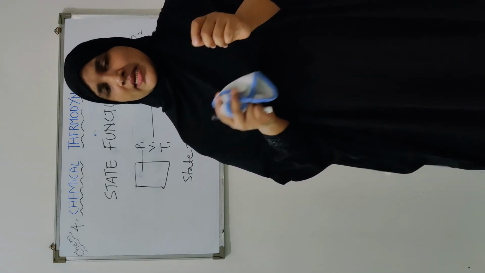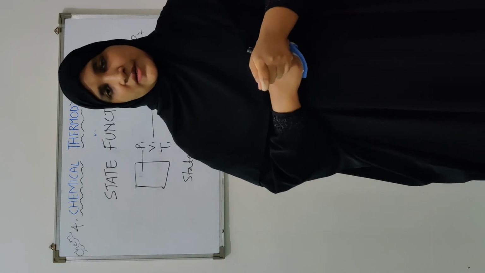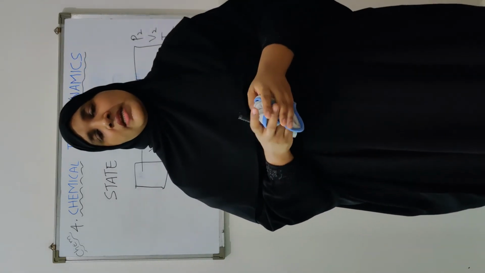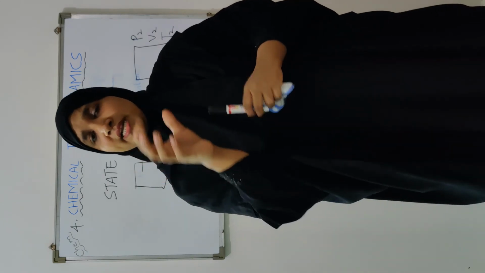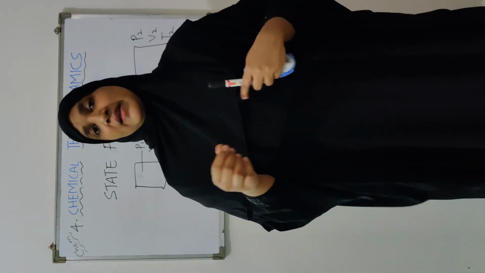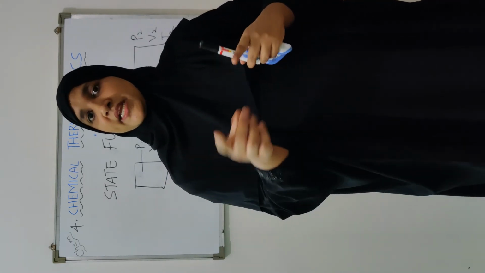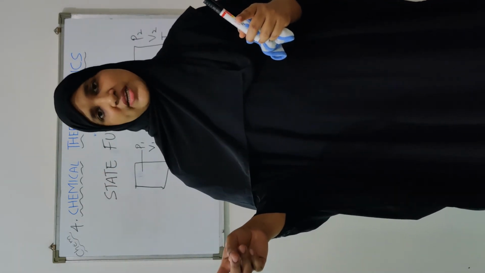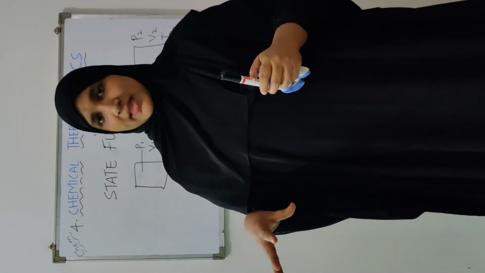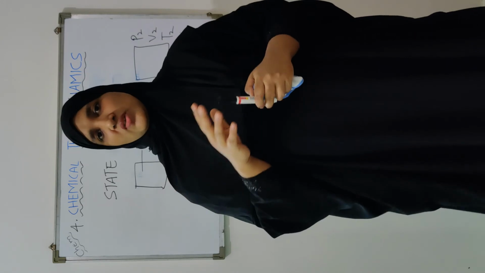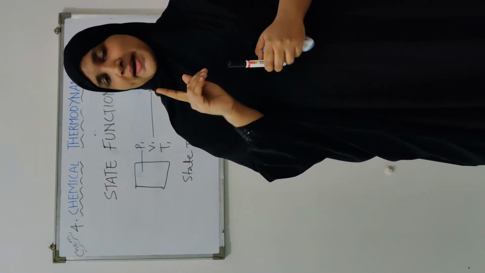Okay. Another kind of functions are also there which are known as path functions. What are path functions? These are not properties actually, the quantities of the system that depend on the path followed to reach the particular state are known as path functions. Path function depends upon the path and does not depend on the current state. For example, work. Work is a path function.